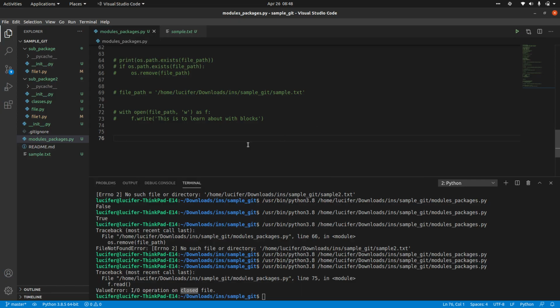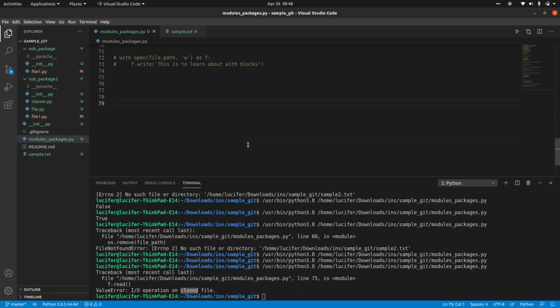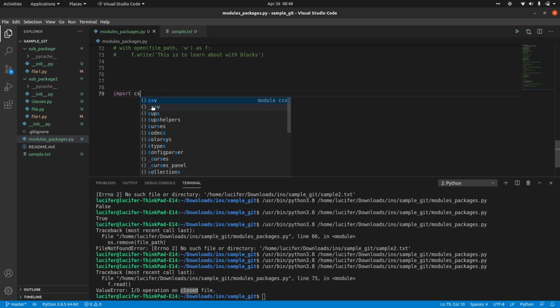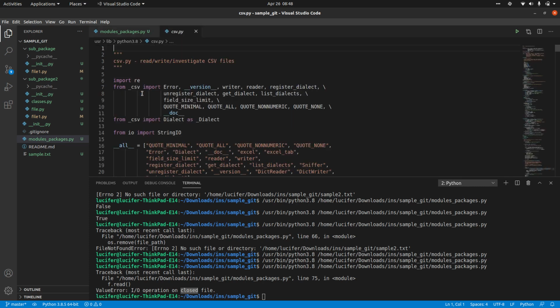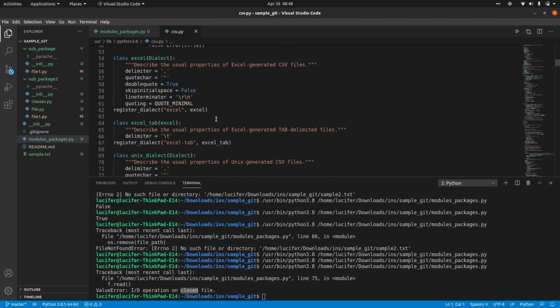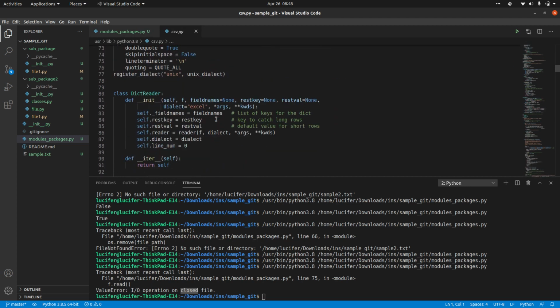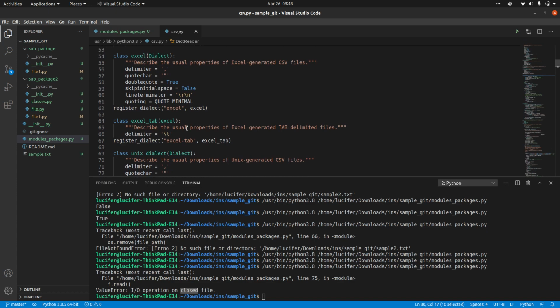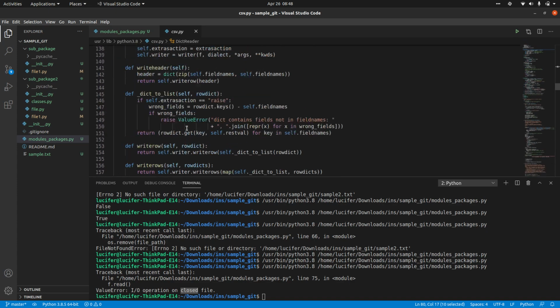Till now we were simply opening the file and using f.write, right? But for CSV files you have to import another module called csv, which is already present in Python. You don't have to download anything. You can open that csv.py. You can see we have a lot of classes in this as well, like DictReader. We also have the simple reader and DictWriter.